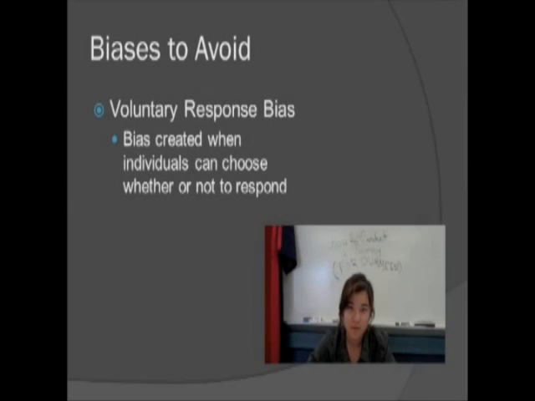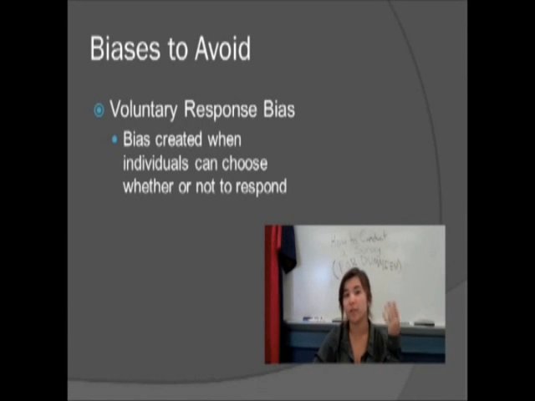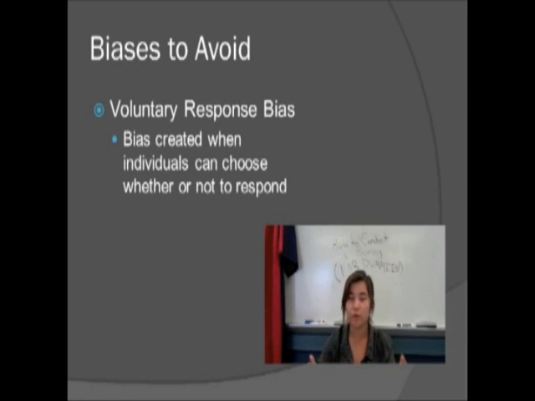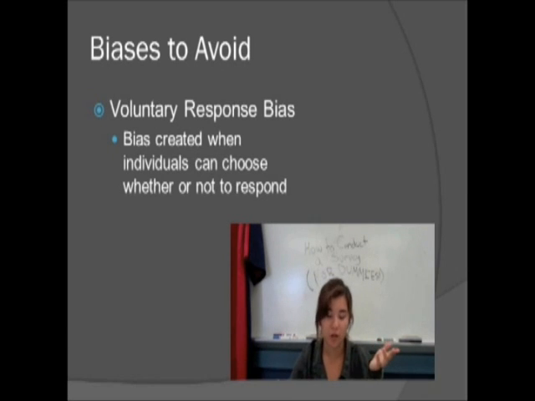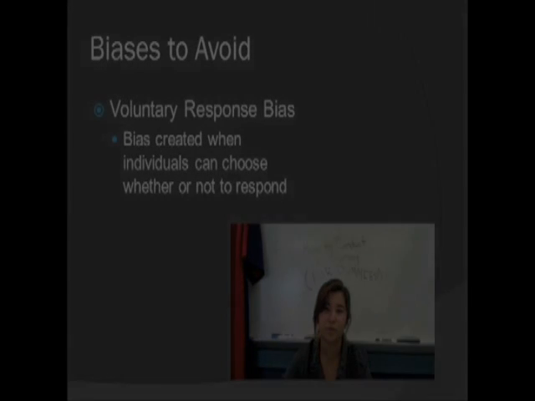A voluntary response bias is a part of a non-response bias. And in this situation, you have a sample where an individual can choose whether or not to respond. And the samples are based on this voluntary response. They're always invalid and you can never recover them. So no matter how large the sample size, you have that situation.